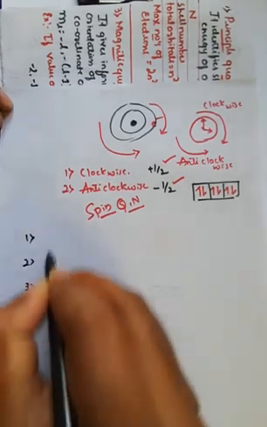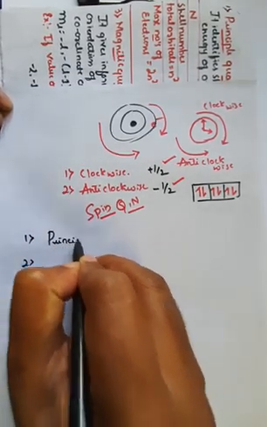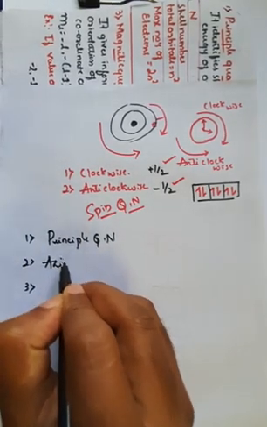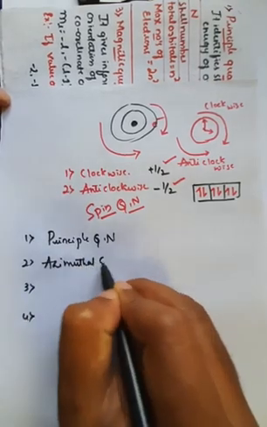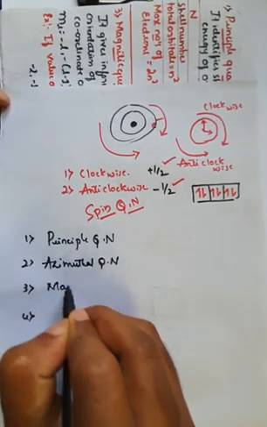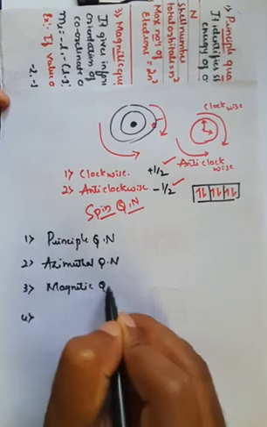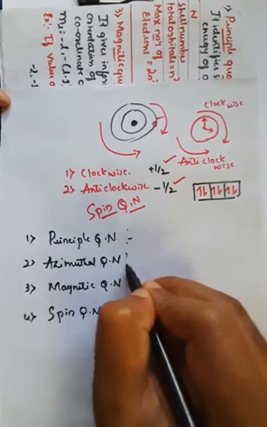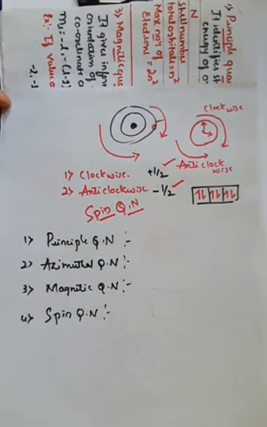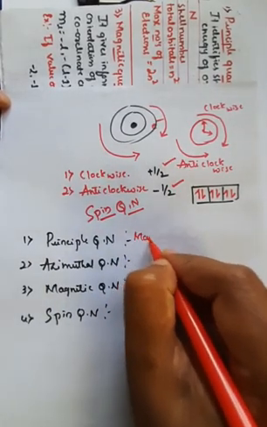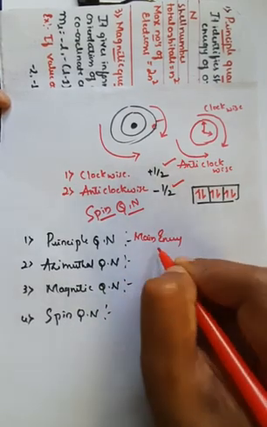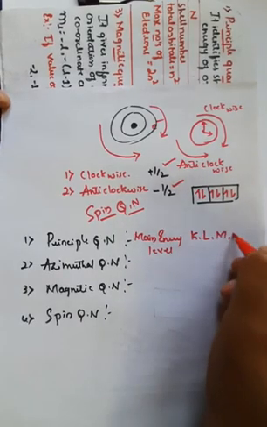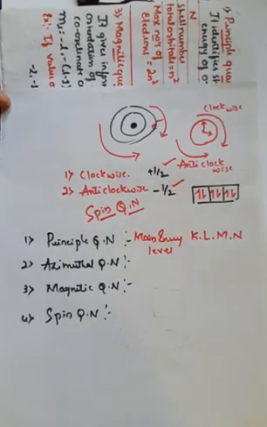Once we'll see in the shortcut: the first is the principal quantum number, right? Second one is the azimuthal quantum number. Third one is the magnetic quantum number. Fourth one is the spin quantum number, right? So what is the role of the principal quantum number here? To determine the main energy level, and they are given in the form of KLMN.